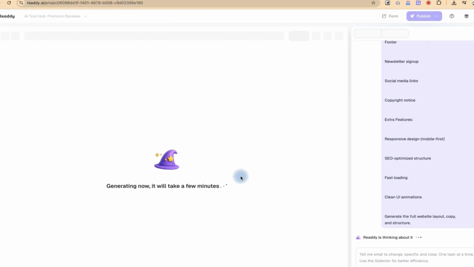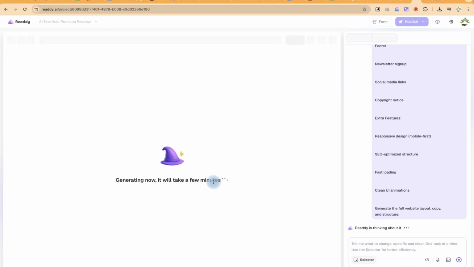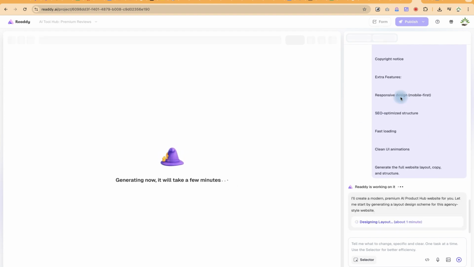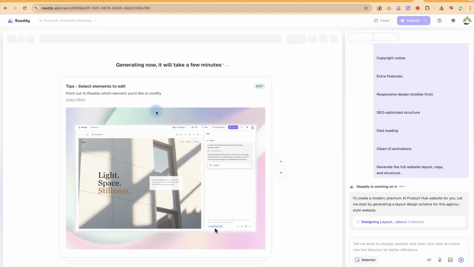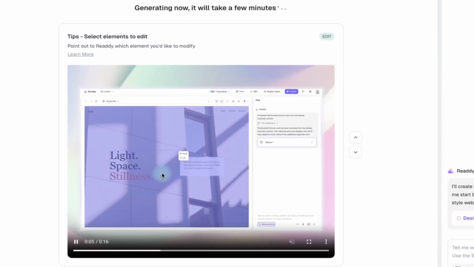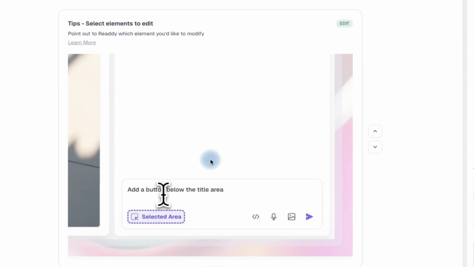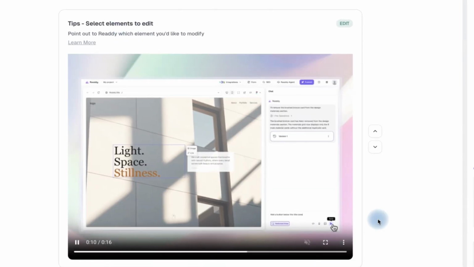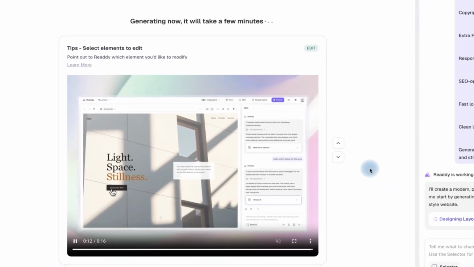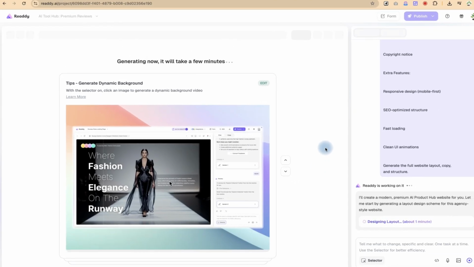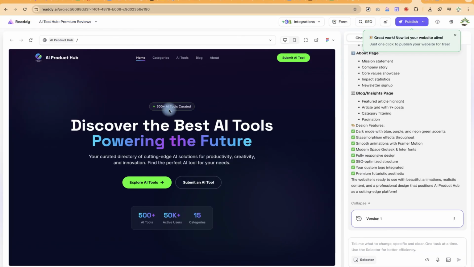And so this is generating now. It will take a few minutes, so you can just come back, follow the instructions, and keep clicking OK, approve, and then go on. All right, so this is just generating now. It will take a few minutes, and this is showcasing how you can select elements to edit like I have shown you earlier on. It's very direct and very easy and very friendly. So let's just give this some seconds and see what it's going to come up with, and take a look at the wonders of what it has given us.